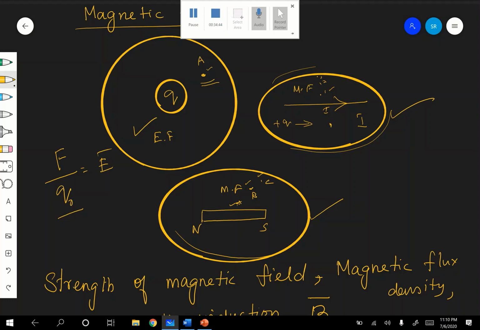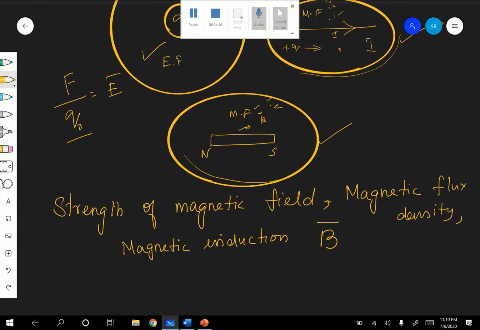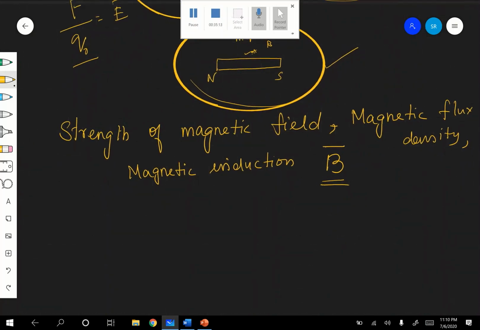But how to define magnetic field intensity or magnetic flux density or magnetic induction or strength of the magnet? Everything is the same. That is denoted by B. How to define it? To define the magnetic field intensity, we have to deduce an expression for the force on a moving charge in a magnetic field.